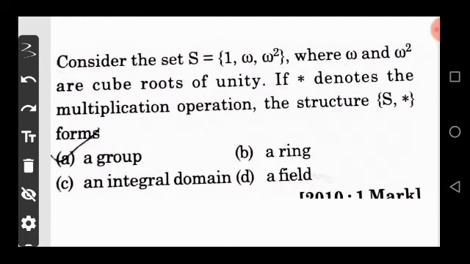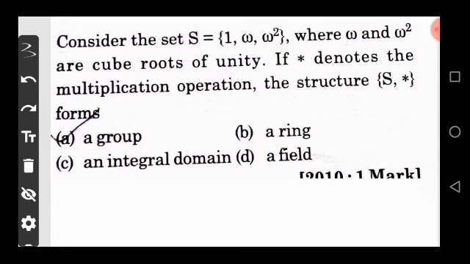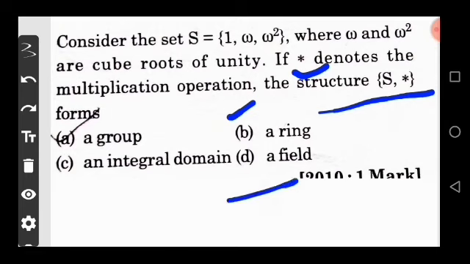Consider a set S equal to {1, omega, omega square}, where omega and omega square are cube roots of the unity. If star denotes the multiplication operation, structure (S, star) forms option A group, option B a ring, option C an integral domain and option D a field.